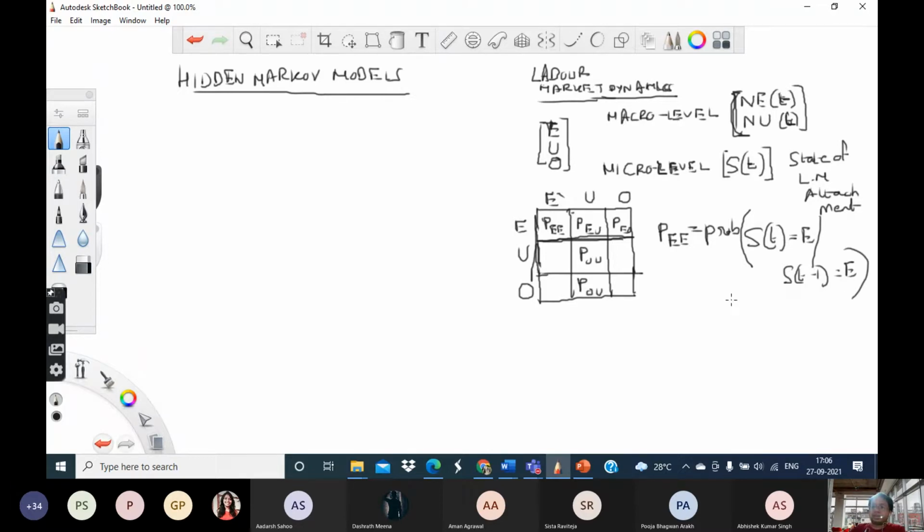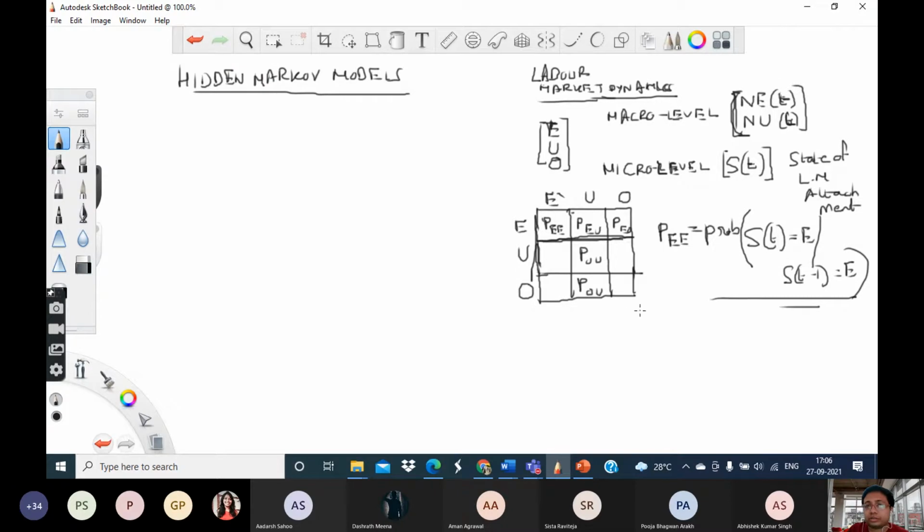So what does this mean? This means, given the person was employed at time t minus 1, what is the probability that at time t they will also continue to remain employed?